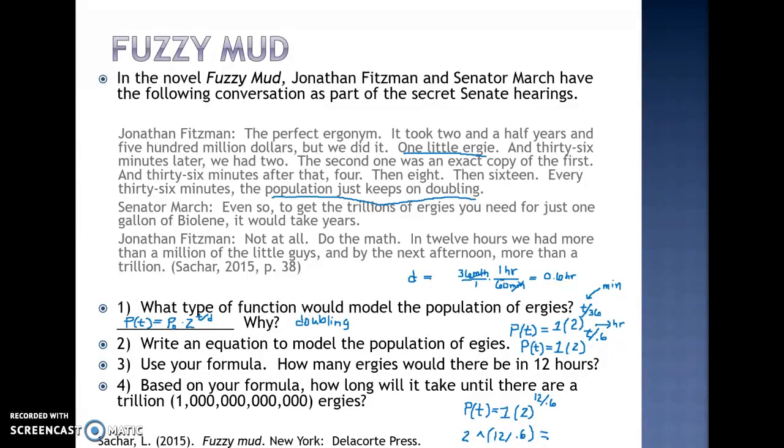Putting the parenthesis around the exponent really matters in my calculator, and this will tell me that in 12 hours there would be 1,048,576 of the ergies.